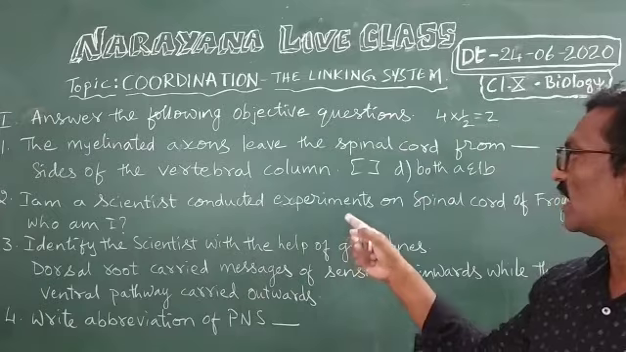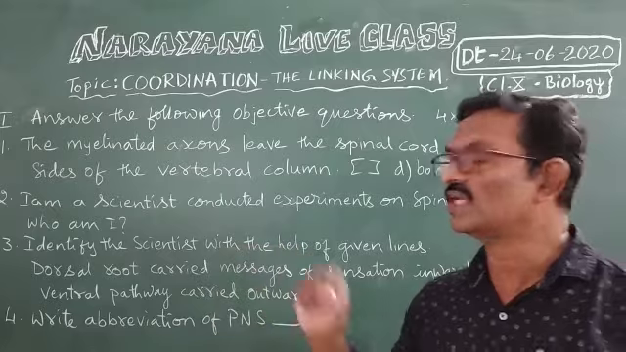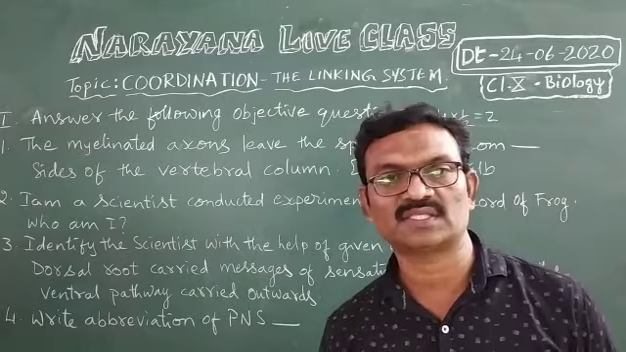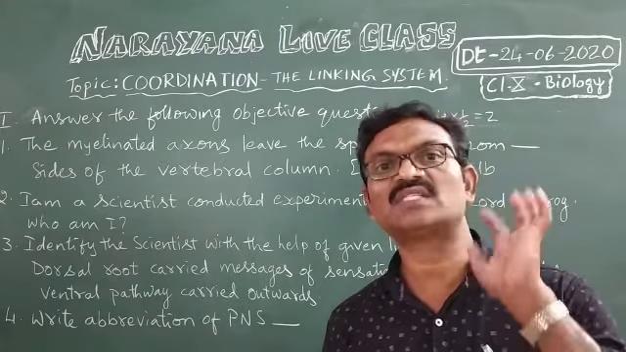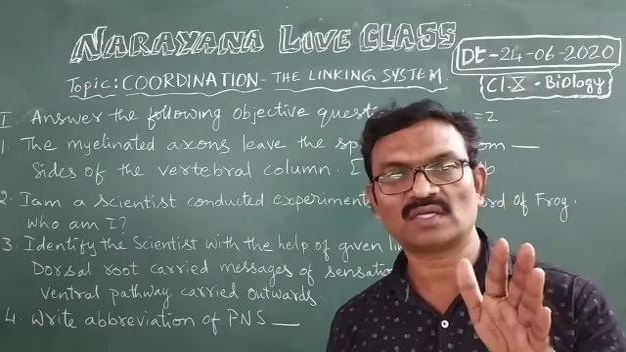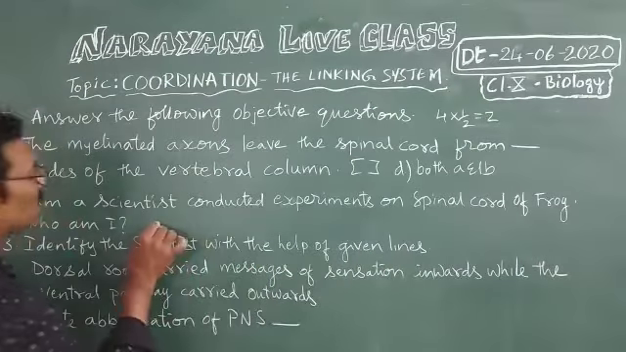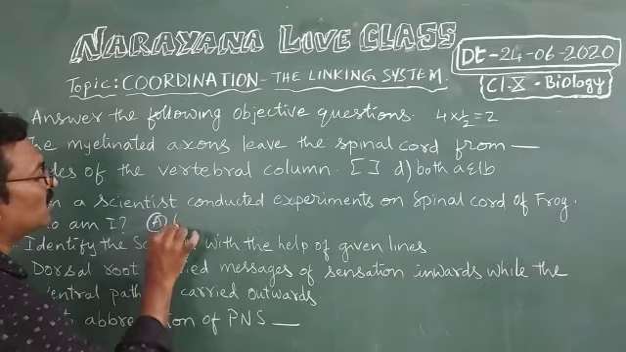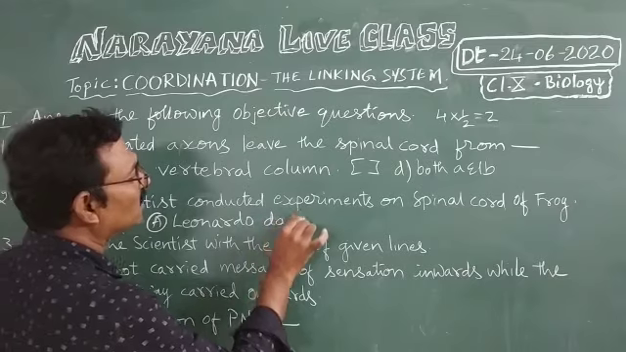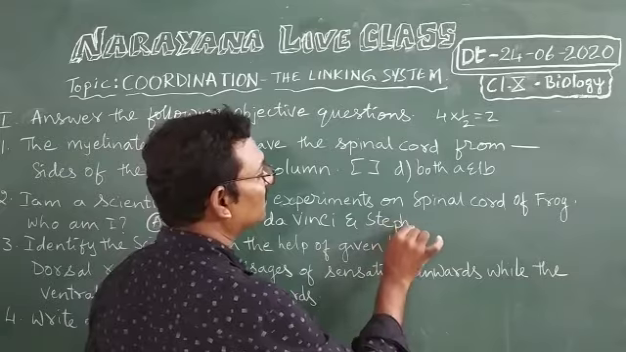I am a scientist, conducted experiments on spinal cord of frog. Who am I? Actually, there are 2 scientists, Leonardo da Vinci and Stephen Hales. They conducted experiments on frog, how the spinal cord works. So the answer is Leonardo da Vinci and Stephen Hales.